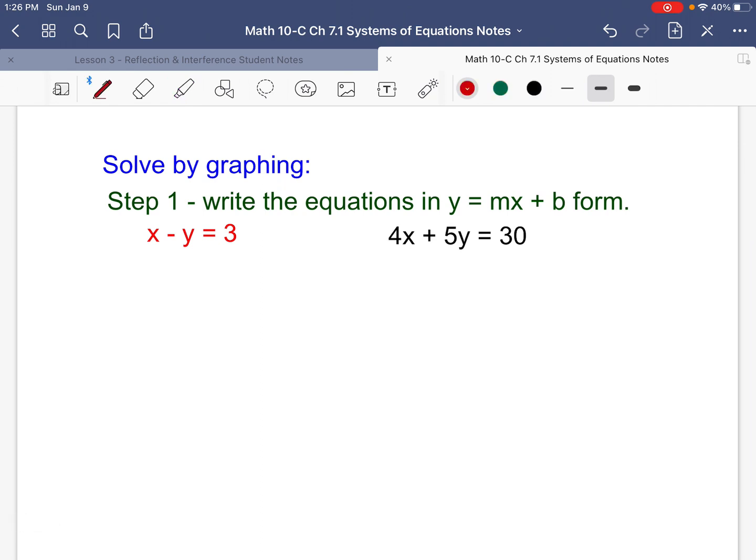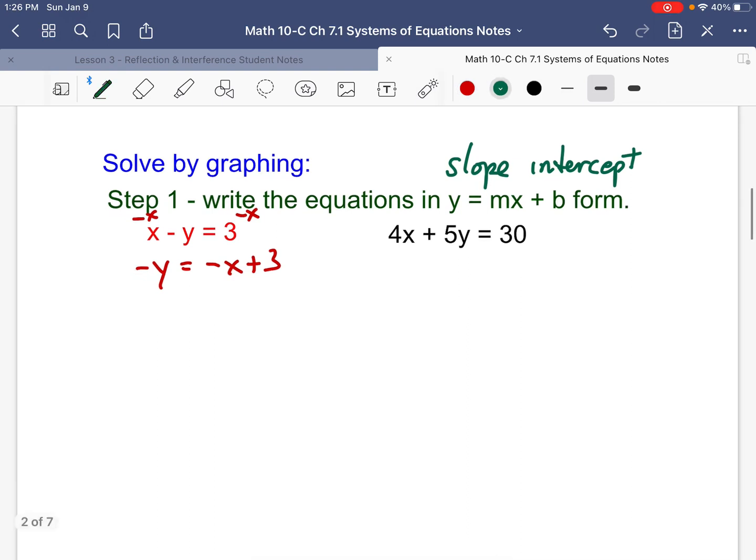Let's go on. Solve by graphing. So first things first, write the equations in y equals mx plus b form. Now this is slope-intercept. So first one, I subtract x from both sides. I get minus y equals minus x plus 3. Now notice it's minus y. It has to be plus y. So multiply both sides by minus 1. And do this carefully because I screwed it up and had to erase the first video. So this is y equals x minus 3.